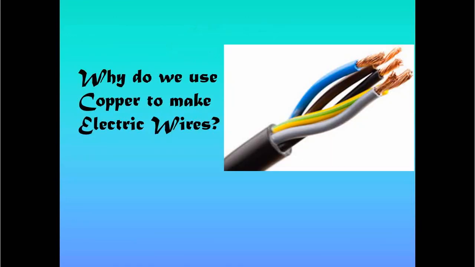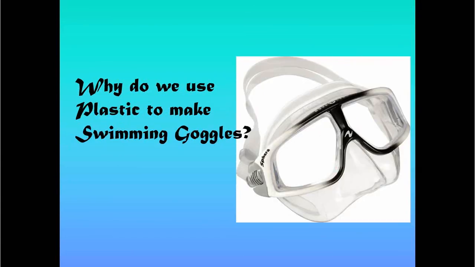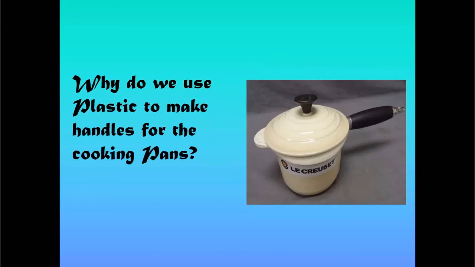So why do we make certain choices? For example, why do we use copper to make electric wires? Because they are good conductors of electricity. Why do we use copper to make a teapot or kettle? Because they are good conductors of heat. We use the plastic to make the swimming goggles because here it is transparent, it's light, and it is waterproof.